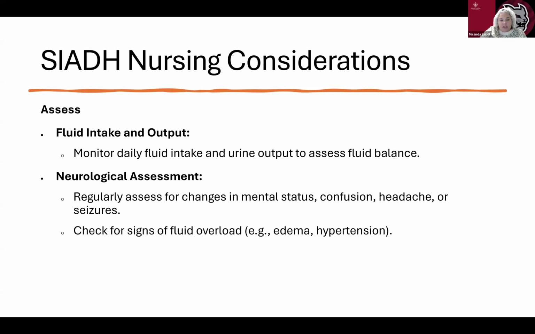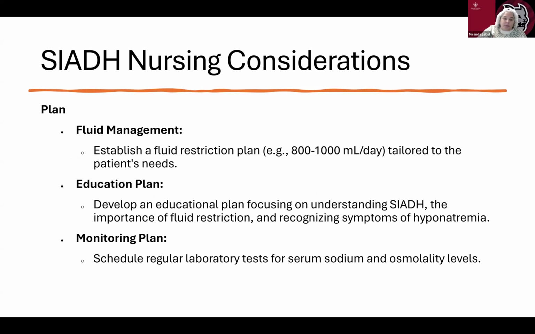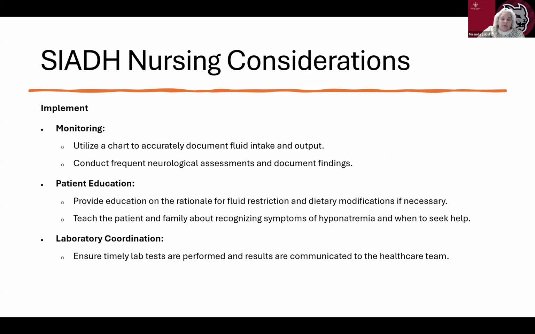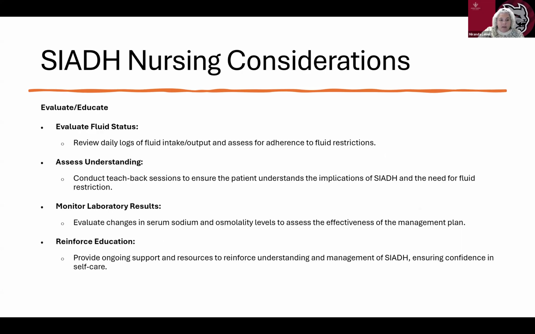For nursing, fluid intake and output is super important, and then those neuro assessments. We're going to make sure that we have a fluid restriction plan. We're going to make sure we educate the patient on the importance of fluid restriction and recognizing symptoms of hyponatremia. And we're going to schedule lab tests to monitor. Again, we're going to monitor those fluid intakes and outputs. We're going to conduct frequent neurologic assessments and document findings. And we're going to continue to evaluate the fluid status, assess understanding, monitor those lab results, and reinforce education.